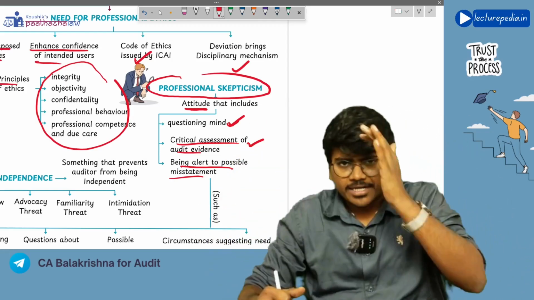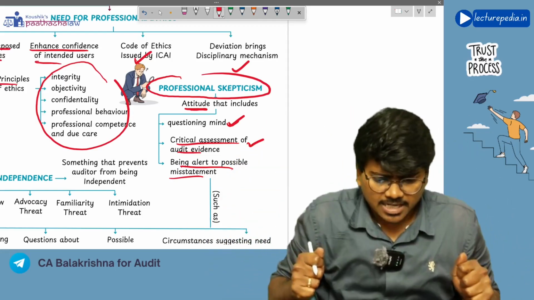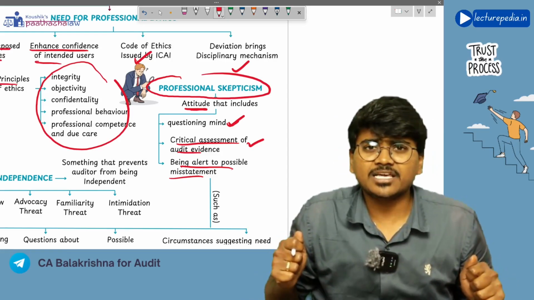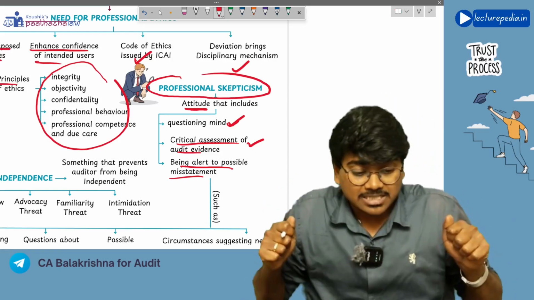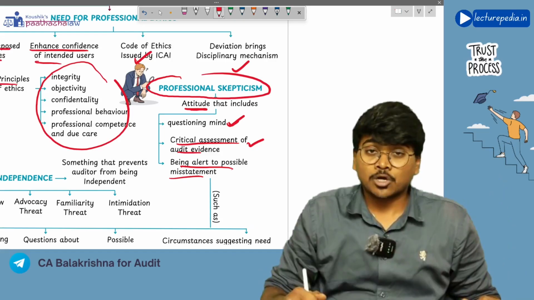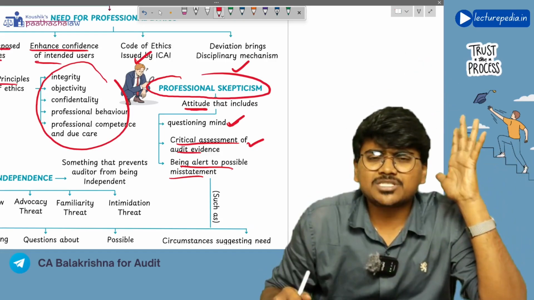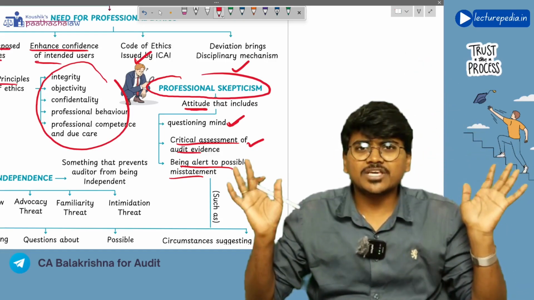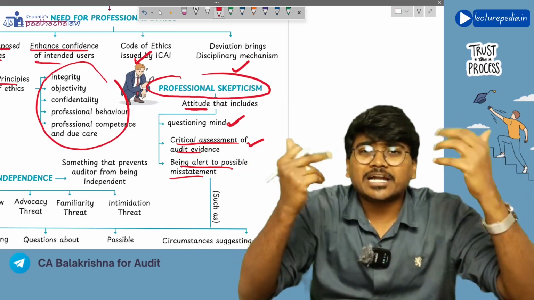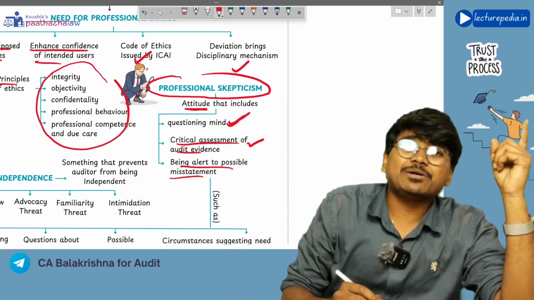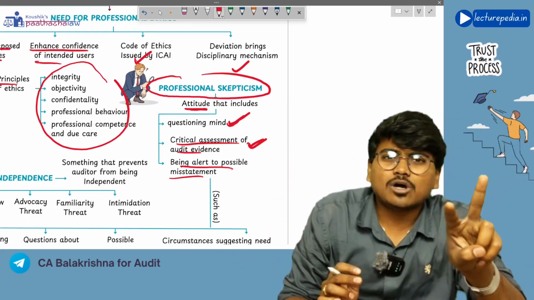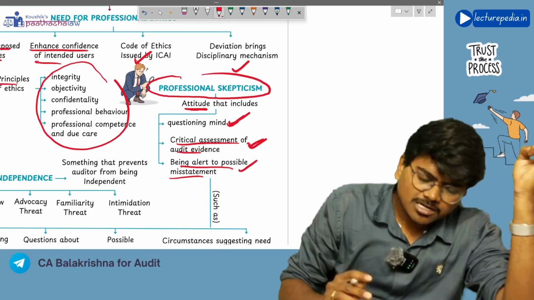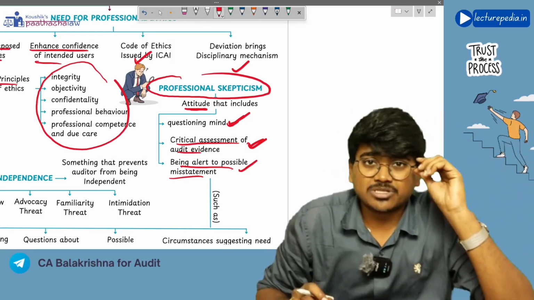During the audit, the auditor should be very alert wherever he finds any misstatements. He should search for misstatements. Got it? So professional skepticism is an attitude of the auditor, and this attitude includes a questioning mind, critical assessment of audit evidence, and being alert to possible misstatements.